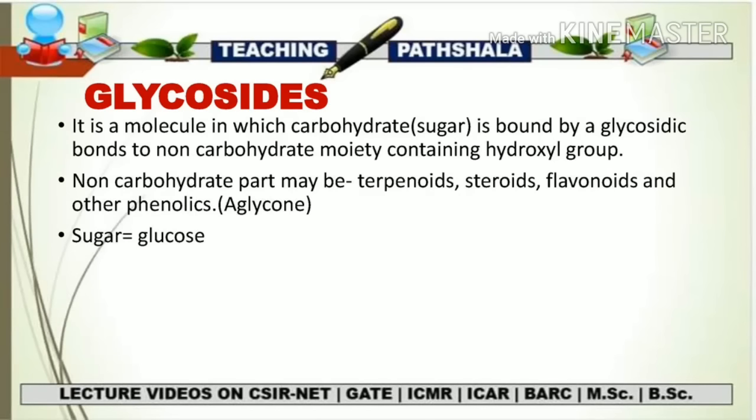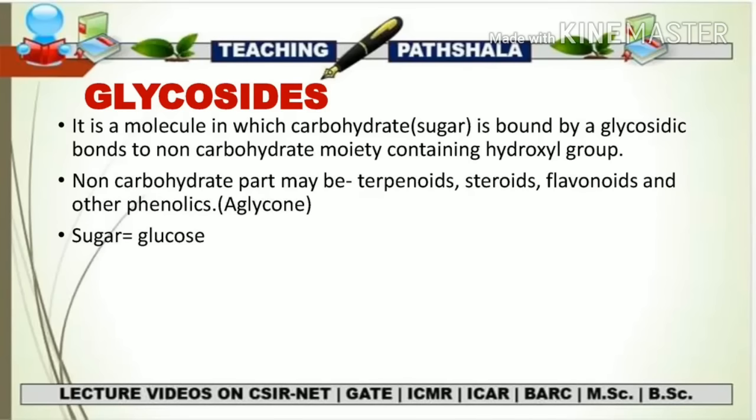Now we are going to start with the glycosides. So what are glycosides? It is a molecule in which a carbohydrate, that is, a sugar, is bound by a glycosidic bond to a non-carbohydrate moiety containing a hydroxyl group. Let's divide it first, then we will understand it in a better way.